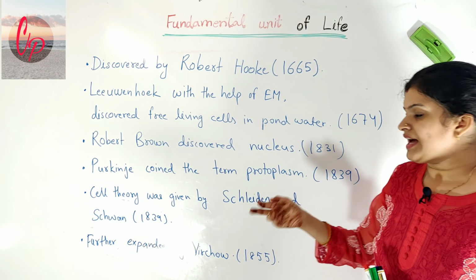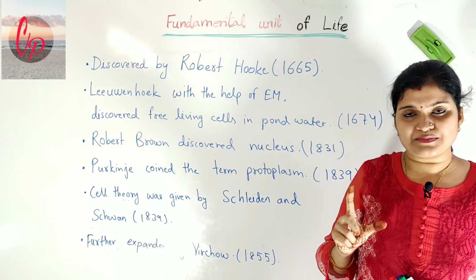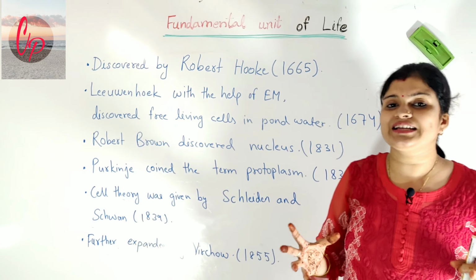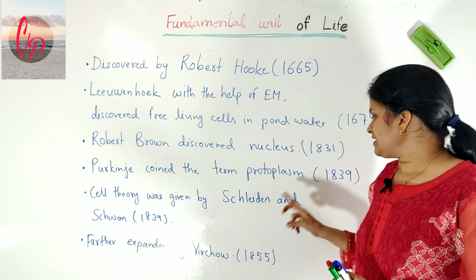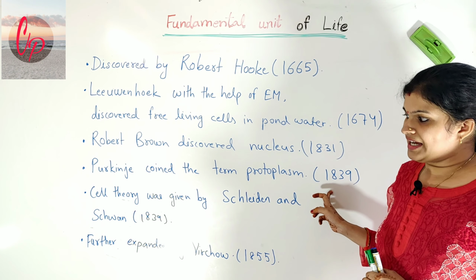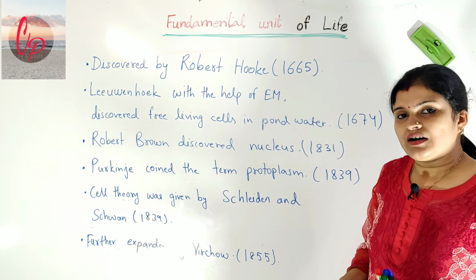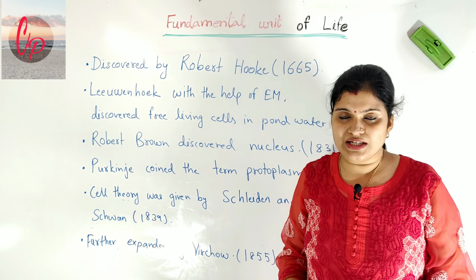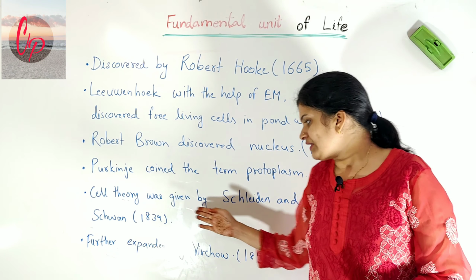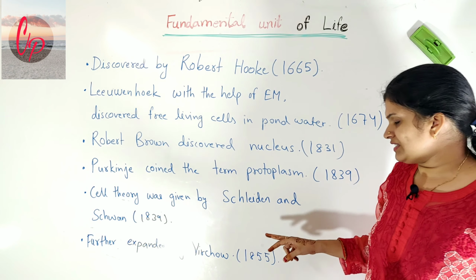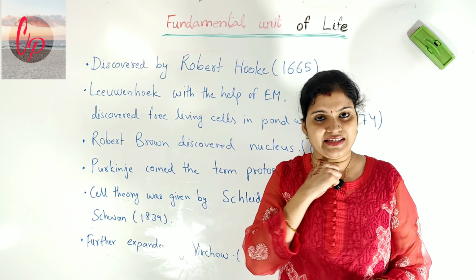And after that another scientist, whose name was Purkinje, coined the term protoplasm. Protoplasm is the liquid material which is present inside the cell. It was coined by the scientist Purkinje in the year 1839. And what happened after that? Gradually people came to know some more things about the cell. So after that the cell theory came into existence, and this cell theory was given by two scientists, Schleiden and Schwann, in 1839.